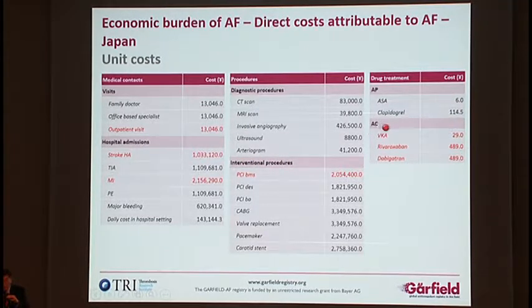So how about the drug treatment cost? Aspirin is cheap, just 6 yen. It's almost zero in US dollars or euros. VKA is 30 yen, which is also very cheap. NOACs, rivaroxaban, dabigatran, the daily cost is approximately 500 yen, that is $5, 5 euros, something like that.